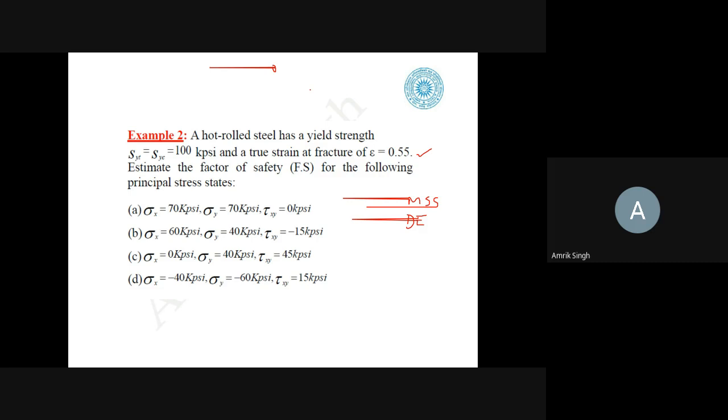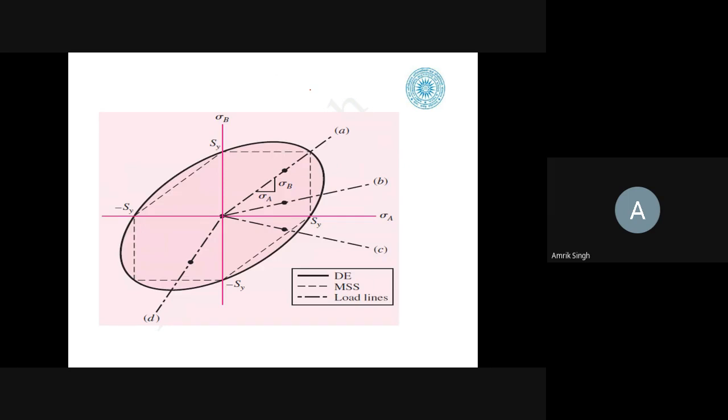Anyway, you try to solve it. Otherwise, we'll solve this in the next class. This is how you see the theory. This example can be plotted, and we have compared here the condition as per the MSS and the condition as per the distortion energy.